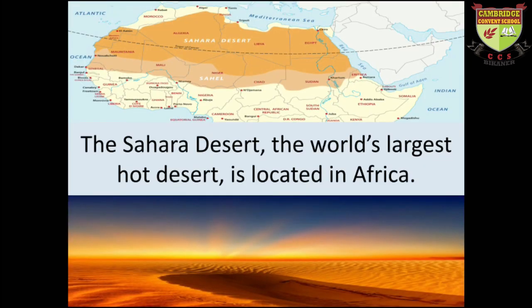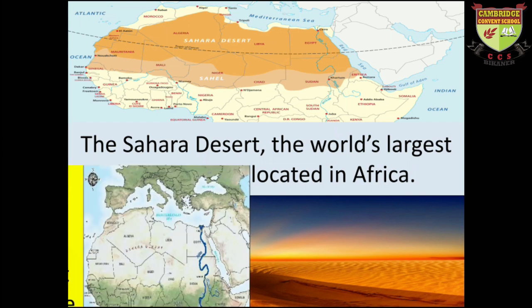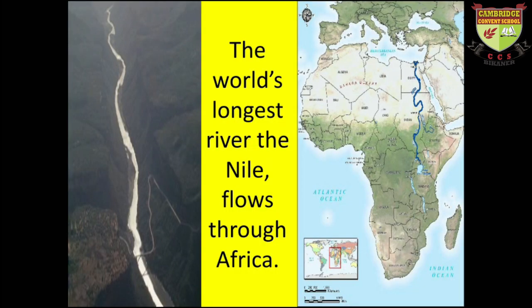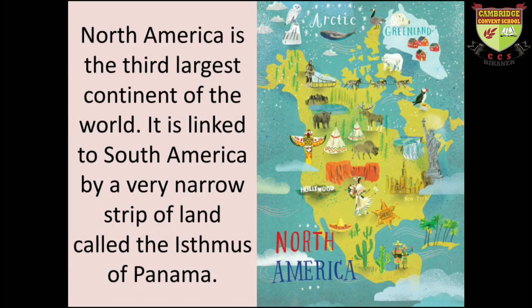The Sahara Desert, the world's largest hot desert, is also located in Africa. There are so many features in Africa. And the world's longest river, the Nile, flows through Africa. You can see the picture of the beautiful Nile river, and also locate it on the map.